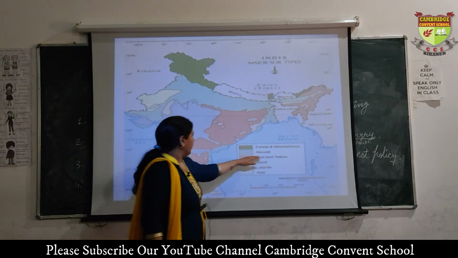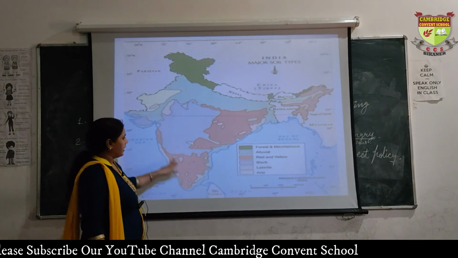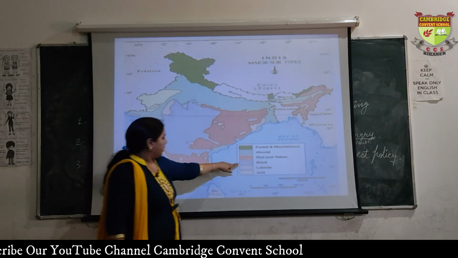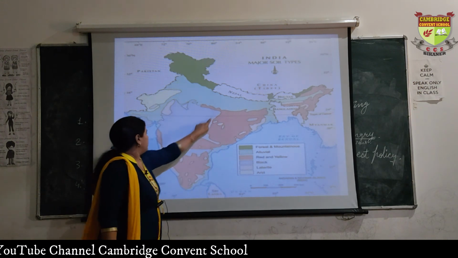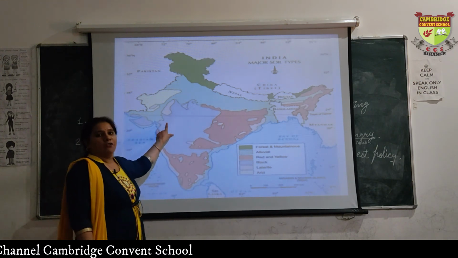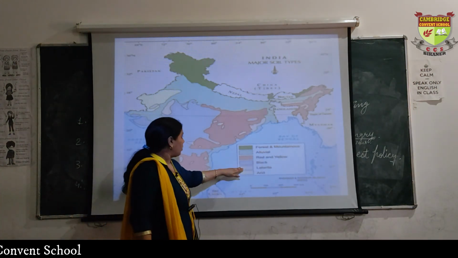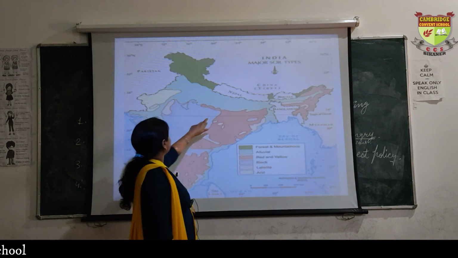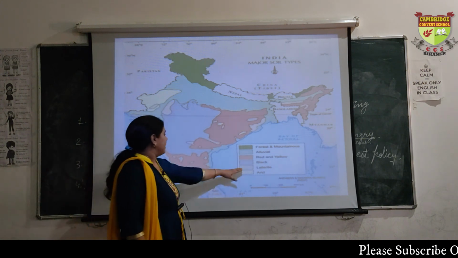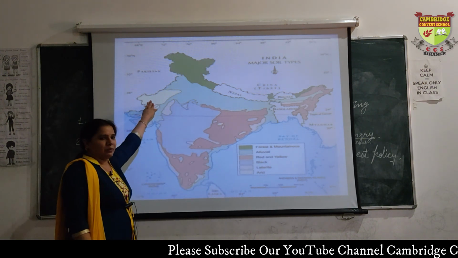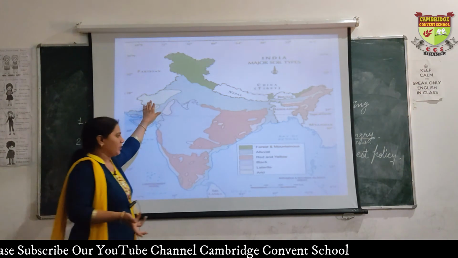Then comes red and yellow soil, which you will find in the red colored areas. Black soil you will find here, and this black soil is formed from lava. Then there is laterite soil, which you can see here. Then there is arid soil, which you can find in Rajasthan, which is dry and sandy soil.